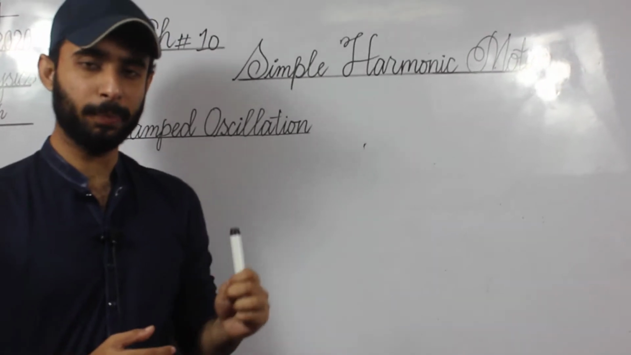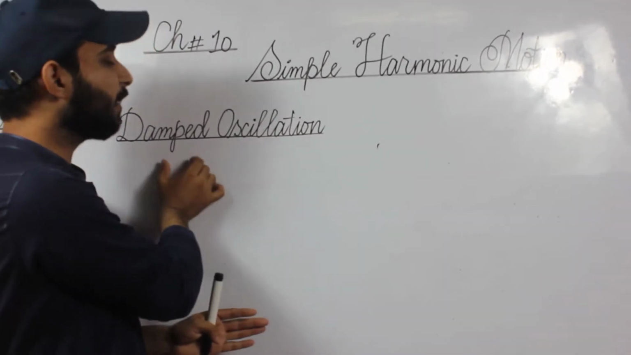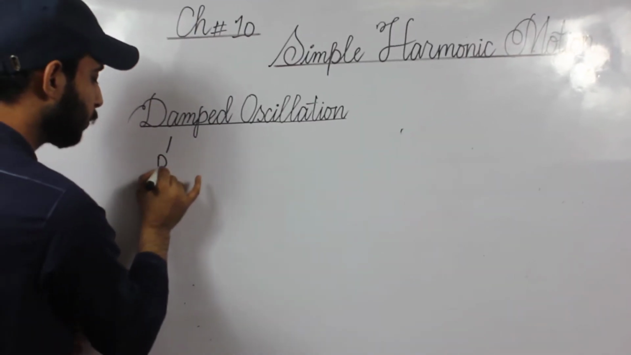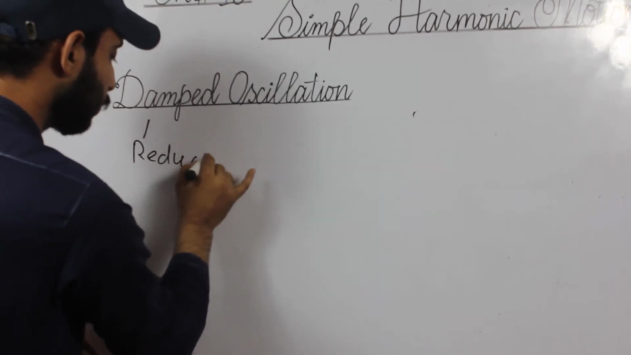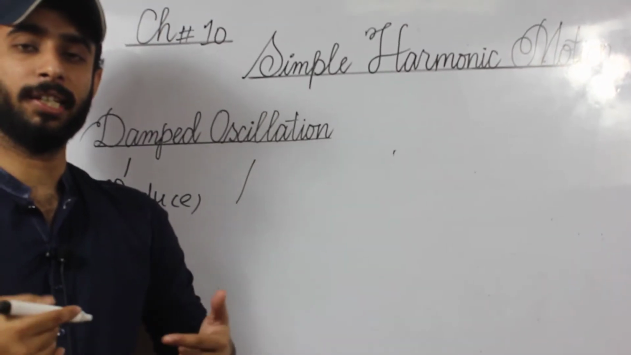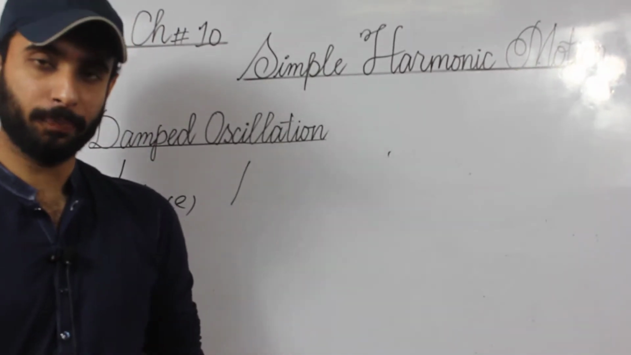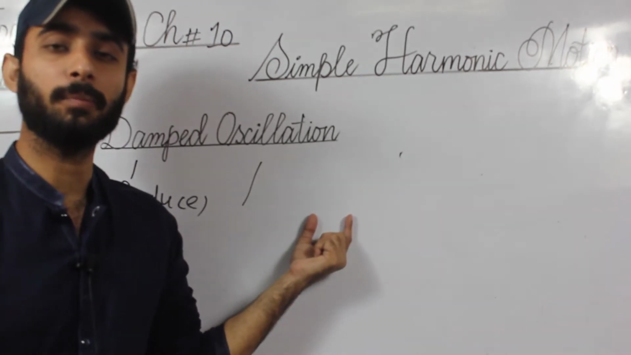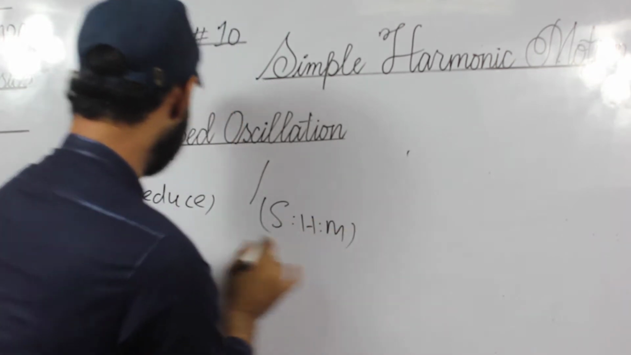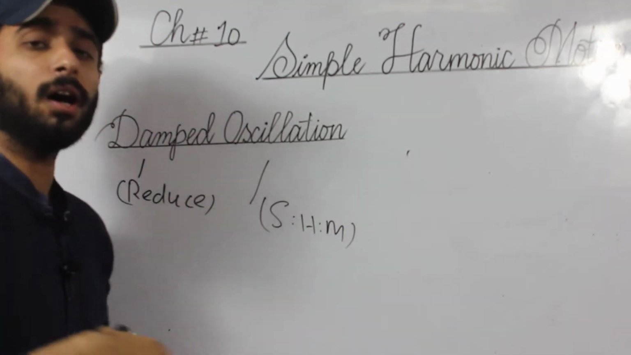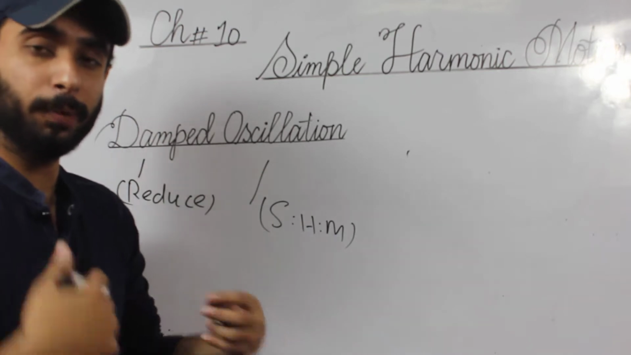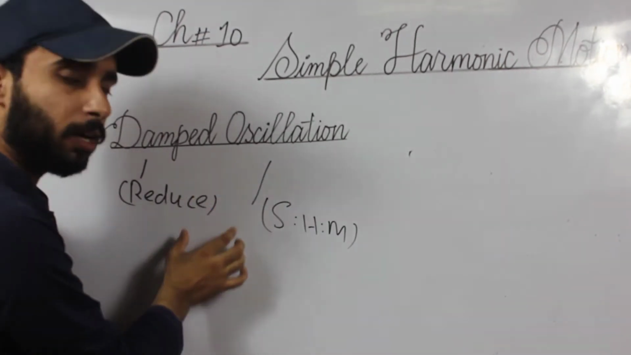Before starting the topic, we have to know the meaning of damped and oscillation. Damped means reduced, and oscillation means vibrations, or the to and fro motion of a body, or you can say simple harmonic motion. So here it means the reduction in simple harmonic motion, or the reduction in vibration. That is what damped oscillation means.